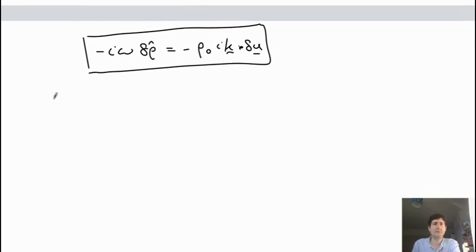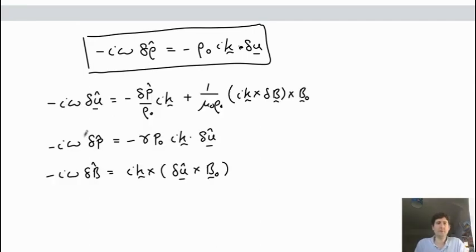So I write out the other equations for the momentum, pressure, and magnetic field. So the next step is to choose one of these equations. Usually the velocity one is most convenient, but it could be any of them, and substitute all these components here. So we substitute delta p into here, and we substitute the magnetic field perturbation into here.